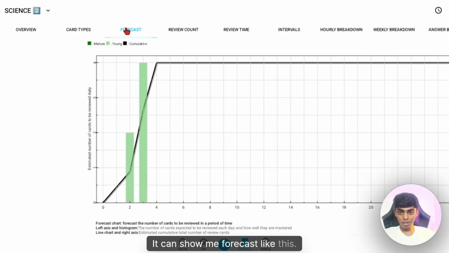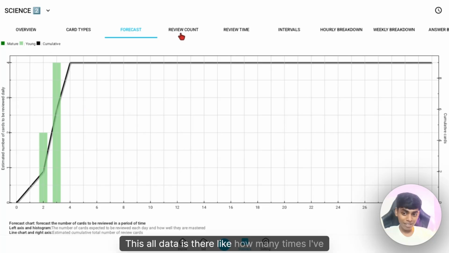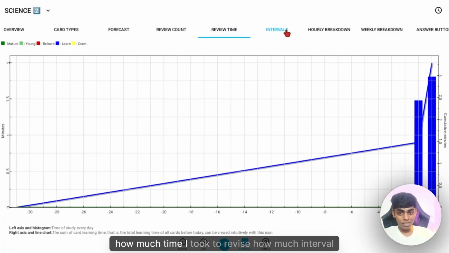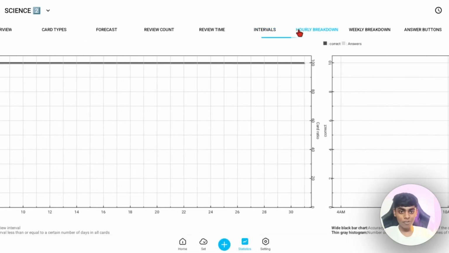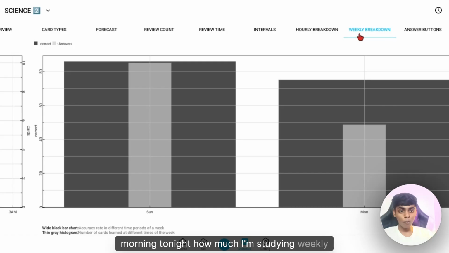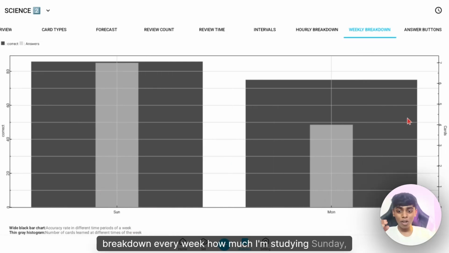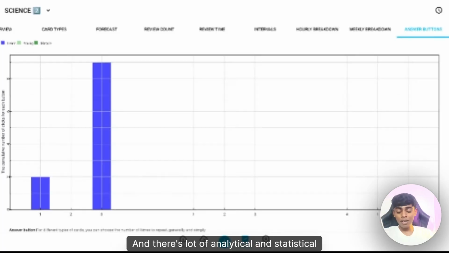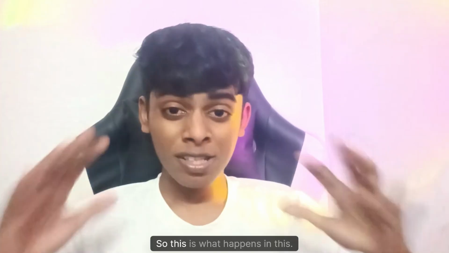It can show me a forecast, and all this data is there: how many times I've revised, review count, review time, how much time I took to revise, and how much interval I've studied. It can show me how much I'm studying every day from morning to night, and a weekly breakdown, every week how much I'm studying, Sunday, Monday, Tuesday. Answer buttons, it will show me how many days I'm studying. And there are a lot of analytical and statistical things.